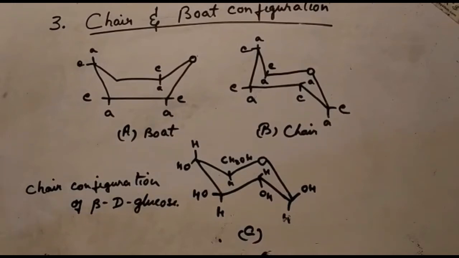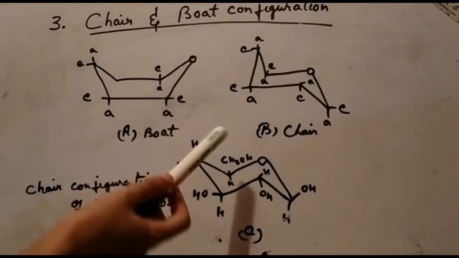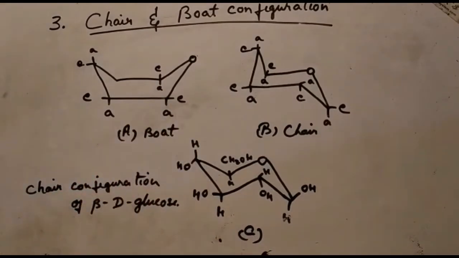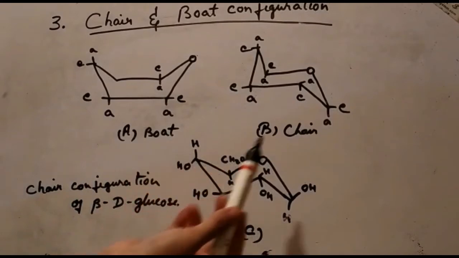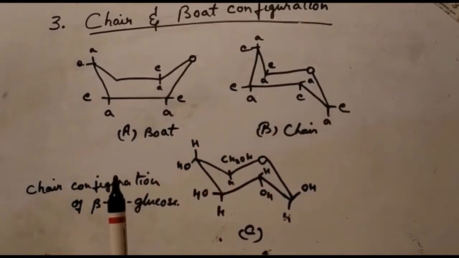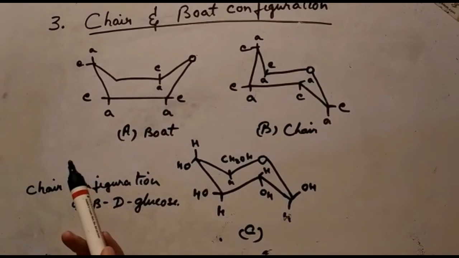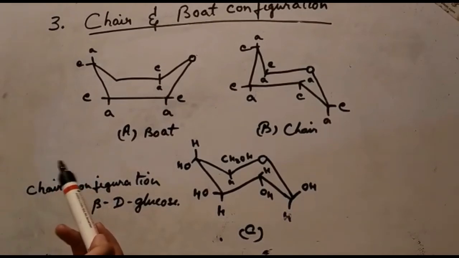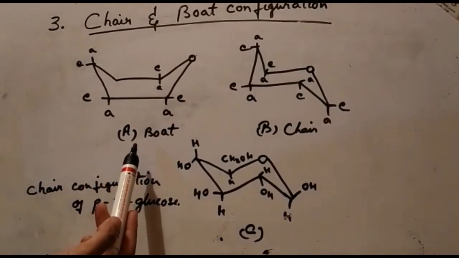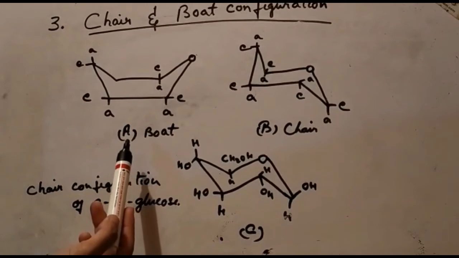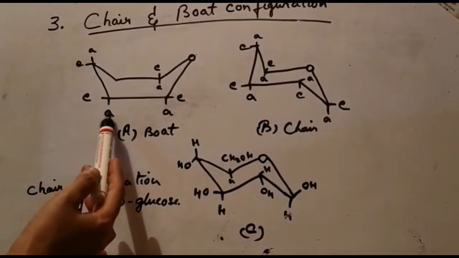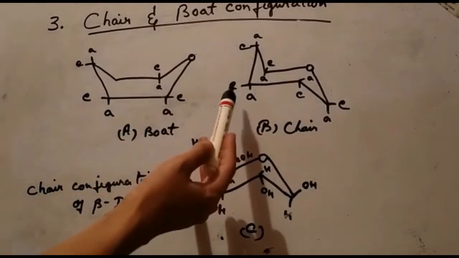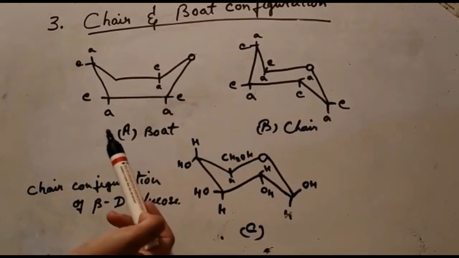As you can see here, figure A is the boat conformation, and figure B is the chair conformation of a pyranose sugar, where A means the axial bond and E means the equatorial bond.